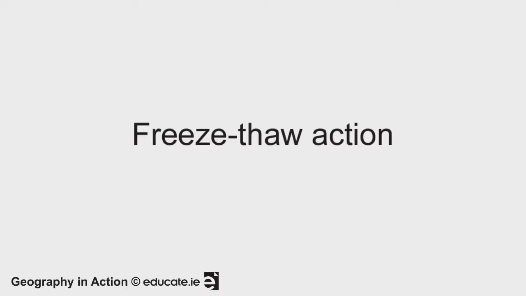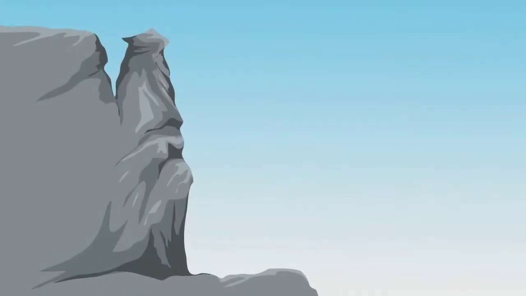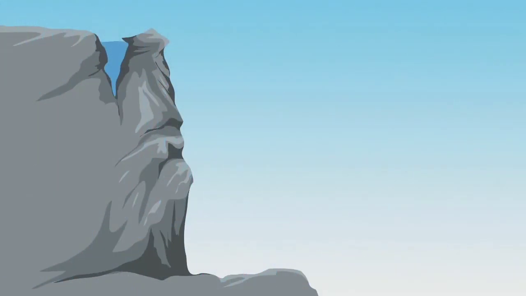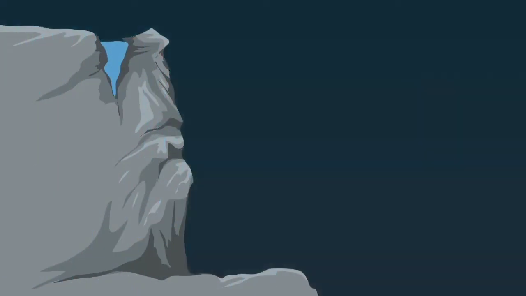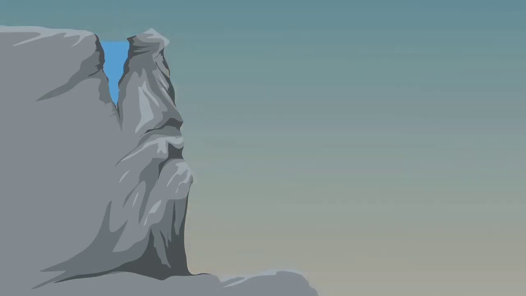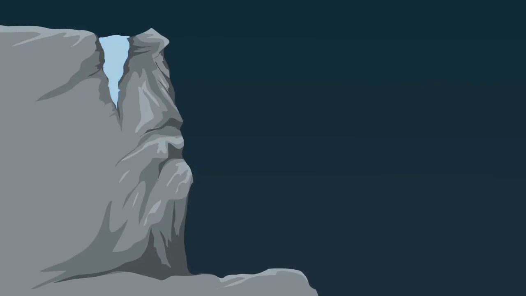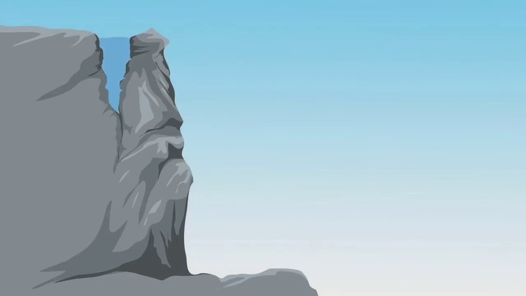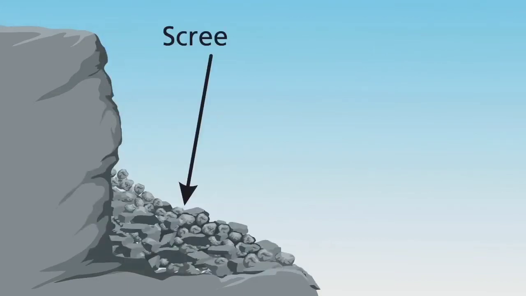Freeze-thaw action or freezing action of water occurs high up in mountainous regions where there is very high rainfall or precipitation. When it rains, water gets collected in the cracks of the rocks. At night, because of very low temperature, this water freezes. Frozen water expands and puts enormous pressure on the walls of the rocks. During the day, the frozen water melts and gets deeper into the crack, and the same process is repeated again and again. Ultimately, it leads to the breaking up of rocks into smaller pieces falling at the foothills of the mountains, and these broken smaller particles are called scree.